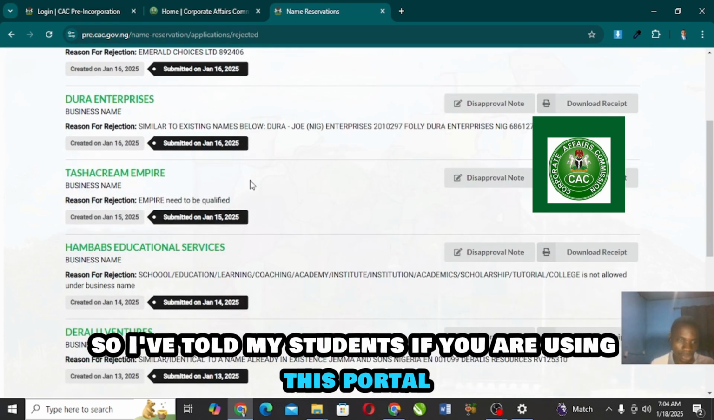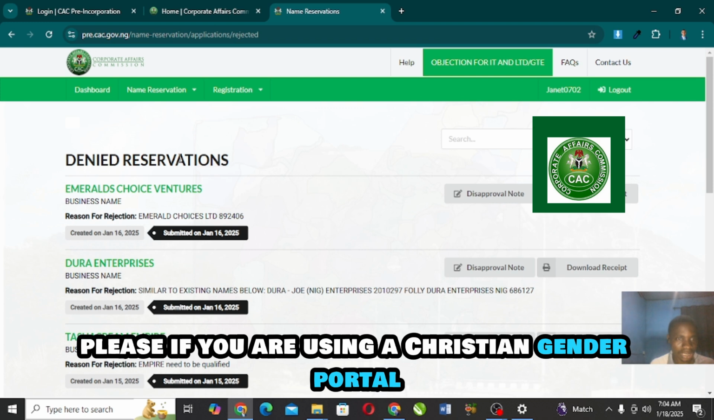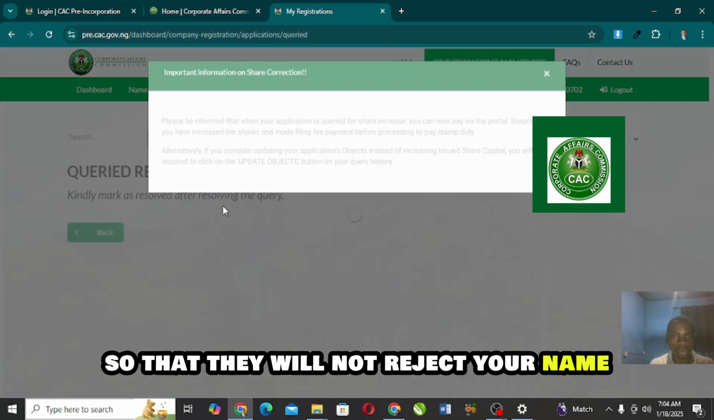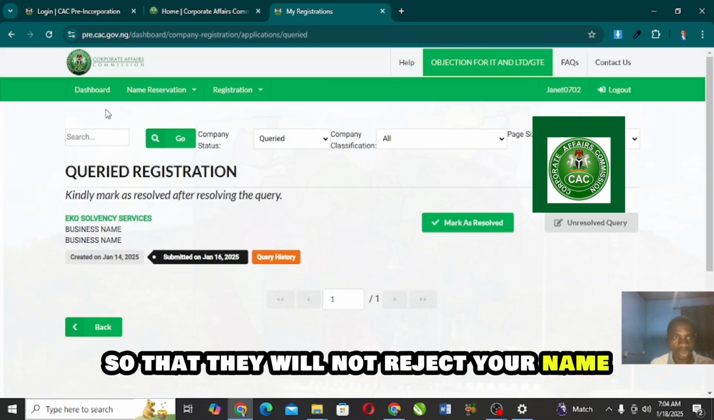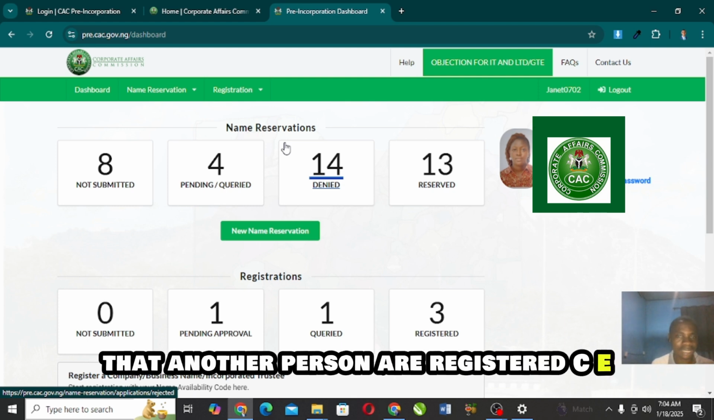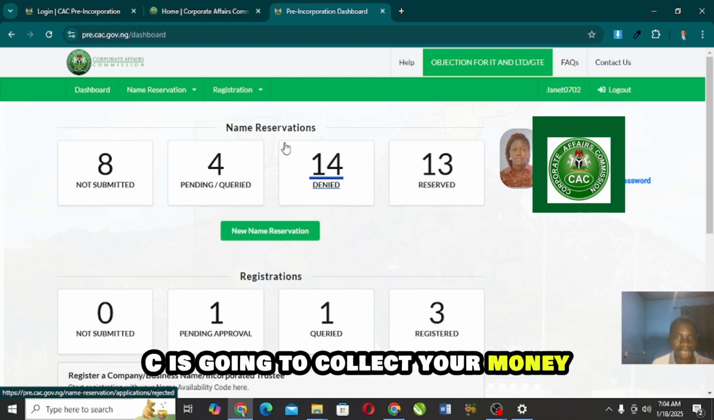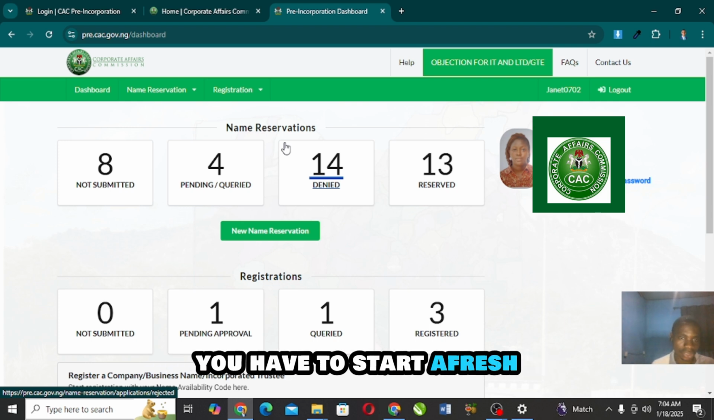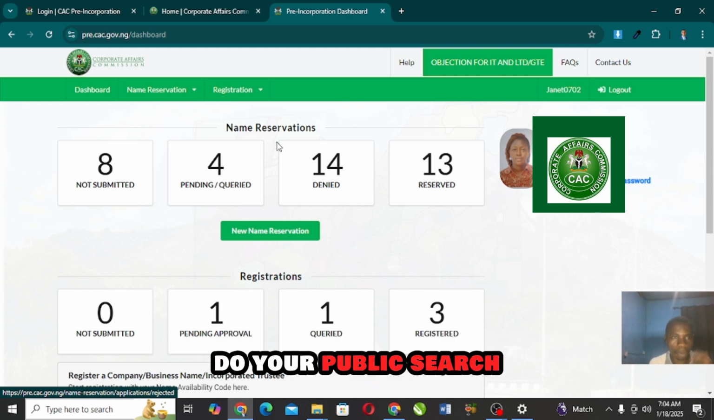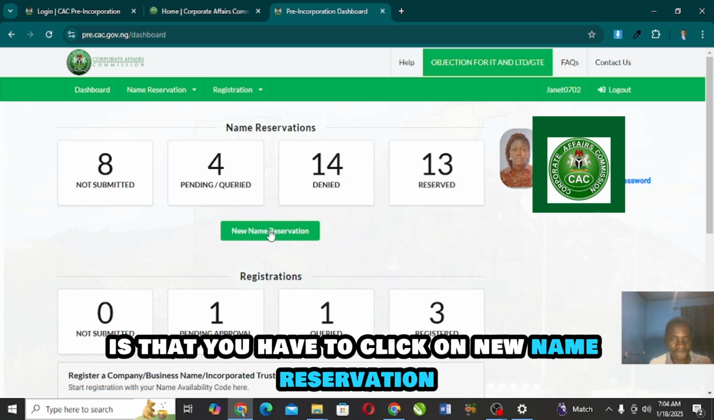So I've told my students, if you are using the accredited agent portal, please do name research very well before you submit a name, so that they will not reject your name. Because if you use a name that another person has registered, CAC is going to collect your money, and at the end of the day they are going to deny the name. You have to start afresh. So the first thing you have to do, when you have done your public search, is to click on new name reservation.